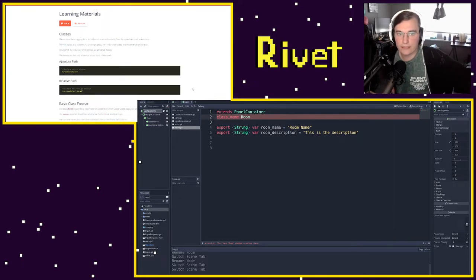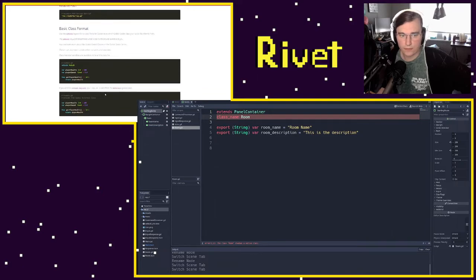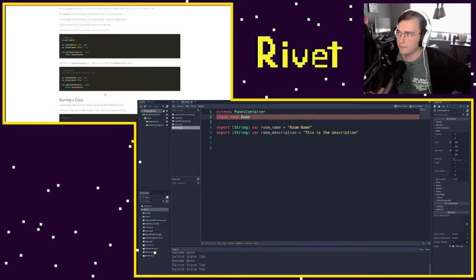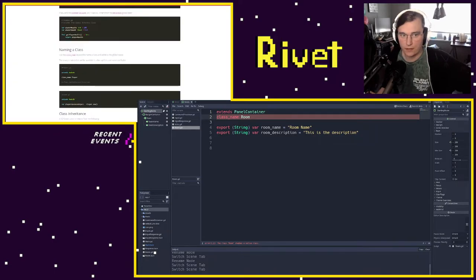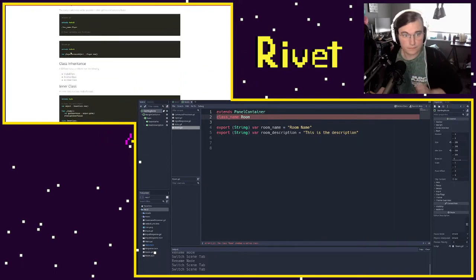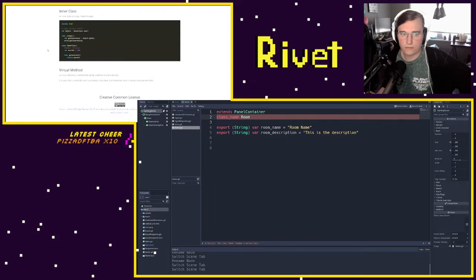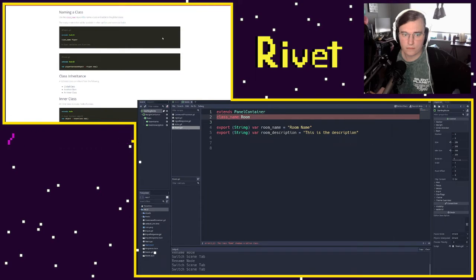Use the class name keyword to name a class and add it to the global scope. Weird.